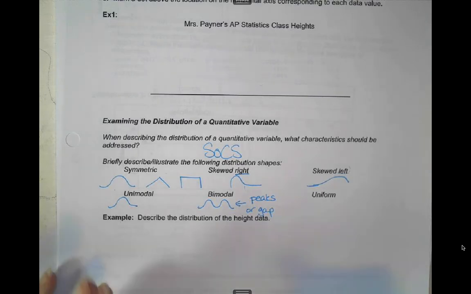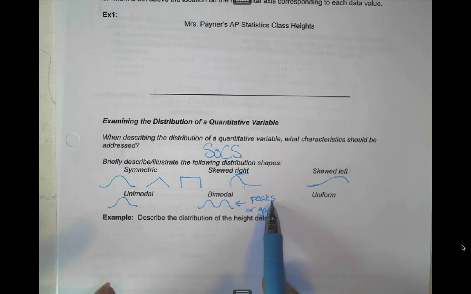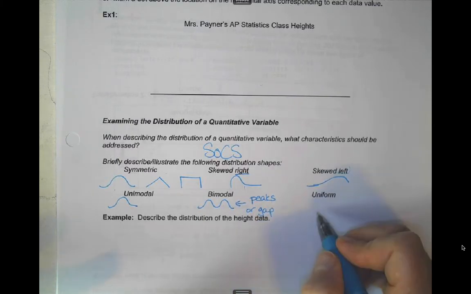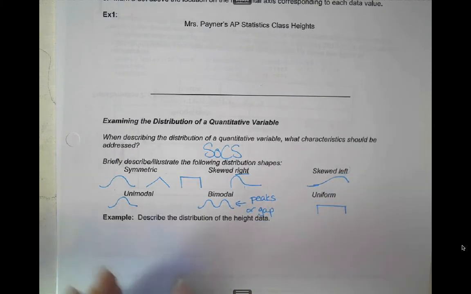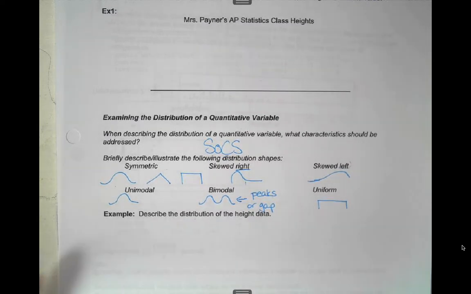Again, that would mean that there'd be more than 2, so there'd be 3 or more. If you're going to do that, you still want to mention where those peaks are, where those gaps are. Uniform, you want it to be flat across. So here it says describe the distribution of heights.